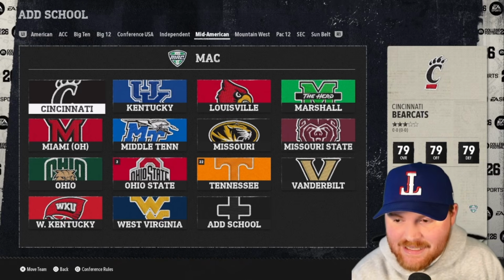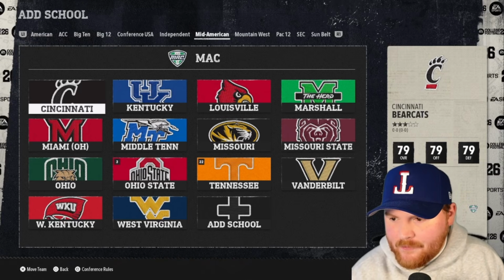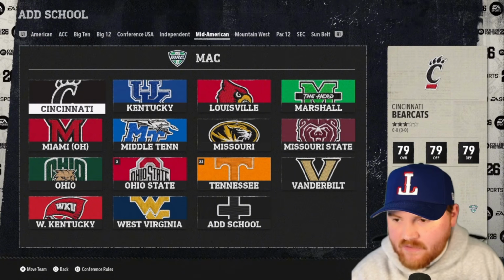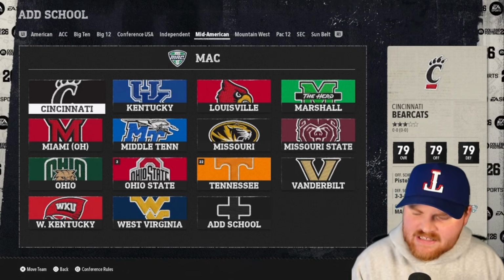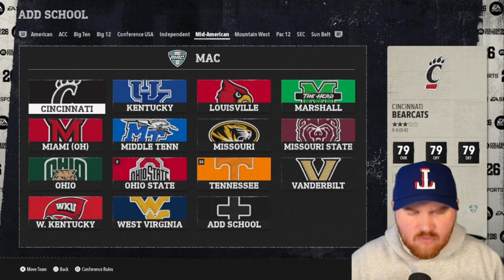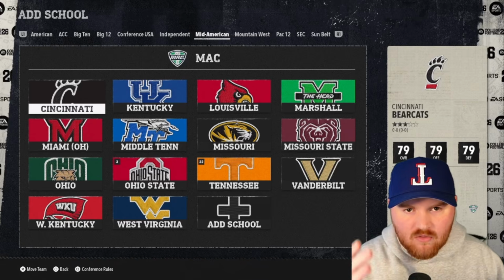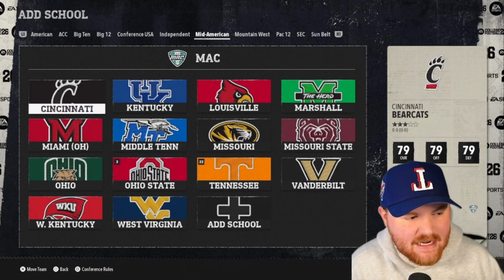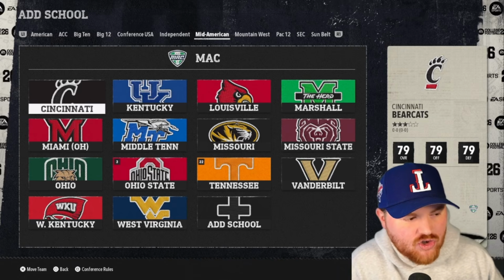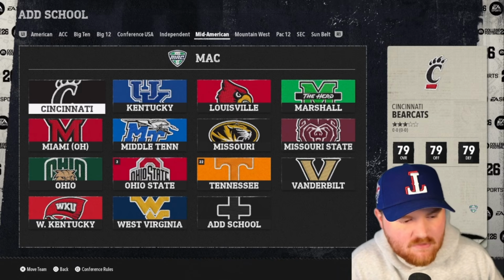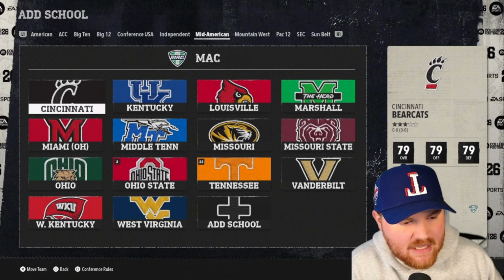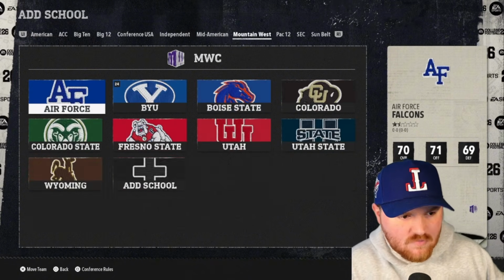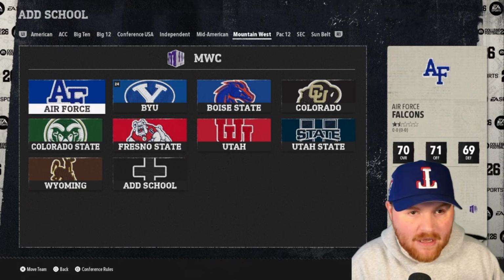The MAC. This is one that we had to put together on our own because these got forgotten. So it's that interior transition portion of it. This is more based around the Appalachians. We're going to call it the Foothills Conference. So Cincinnati, Kentucky, Louisville, Marshall, Miami of Ohio, Middle Tennessee, Missouri, Missouri State, Ohio, Ohio State, Tennessee, Vanderbilt, Western Kentucky, and West Virginia.